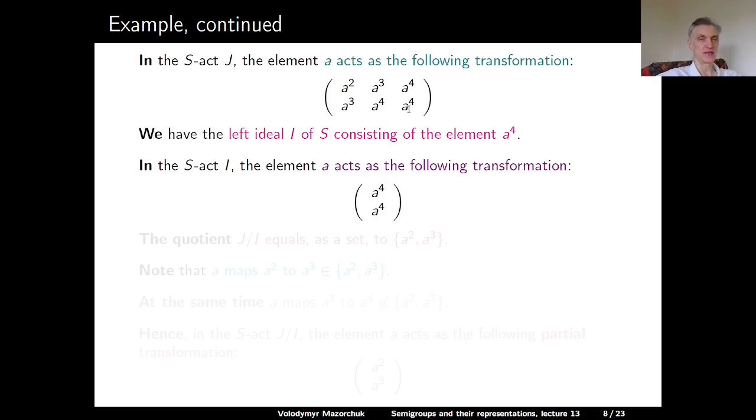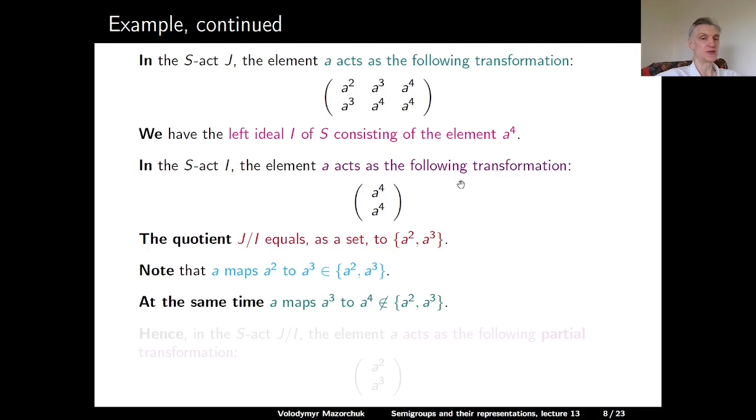So I is an S-invariant subset of J, and we can consider the quotient of J modulo I, which as a set is equal to A to the power 2 and A to the power 3, so it has two elements. Note that A maps A squared to A to the power 3, which still belongs to our set. However, A to the power 3 is mapped to A to the power 4, which is outside of our set.